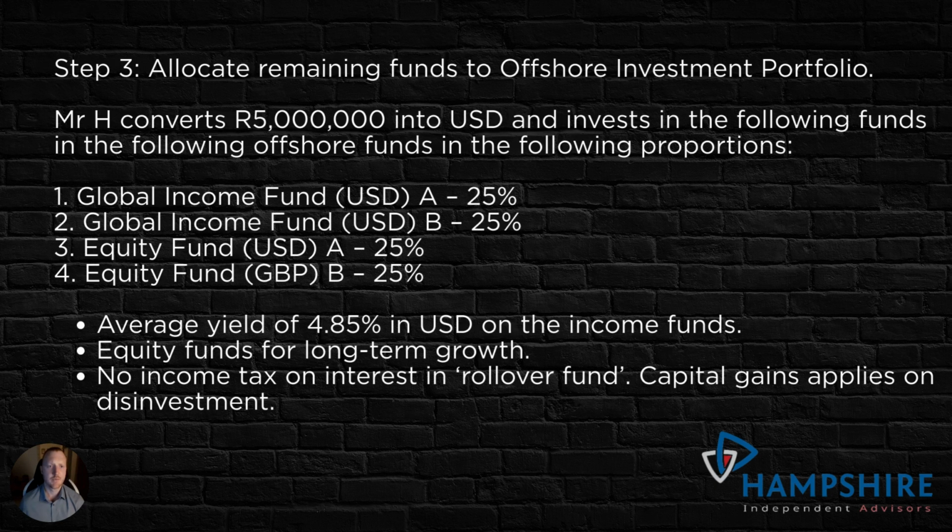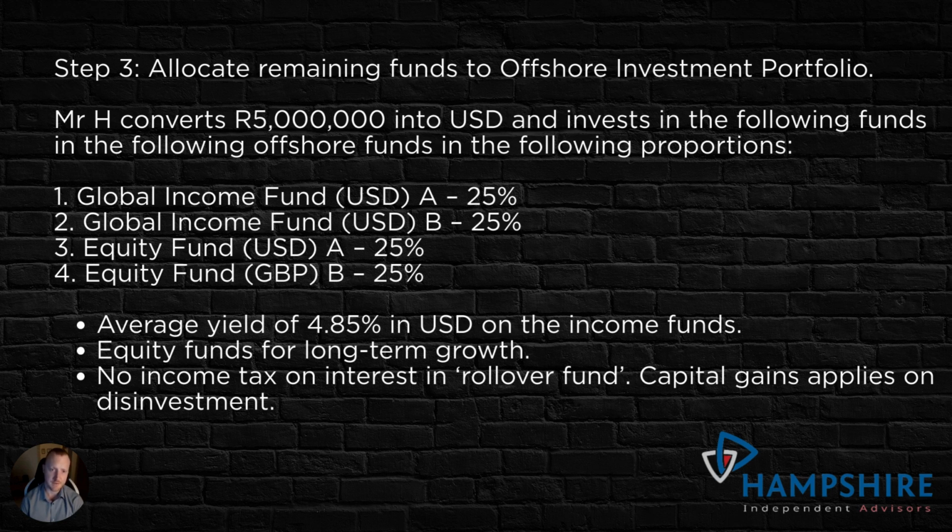All right, so moving on to step three, and this is more of the important part. So this 5 million, the idea is to send it offshore and invest it in offshore domiciled unit trusts, and half of the portfolio immediately will be invested into foreign income funds. So those are primarily dollar-based funds that invest in U.S. Treasuries or U.S. bonds, as well as other securities.